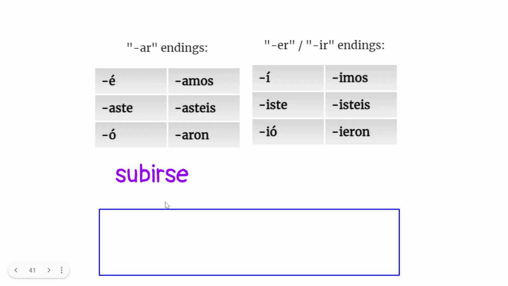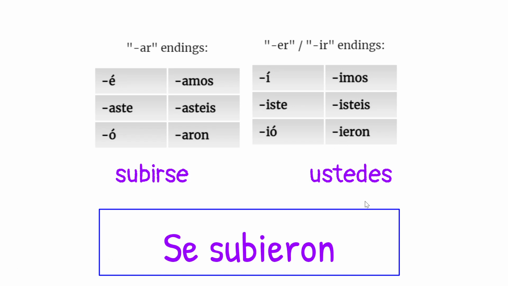I know it's reflexive, but who cares? Let's find out what kind of verb it is. It's an IR. I'm on the right side. Who's my person? Ustedes. So my reflexive pronoun would be se. Take off my IR and add IERON. Ustedes se subieron.